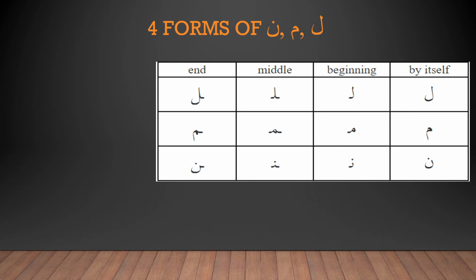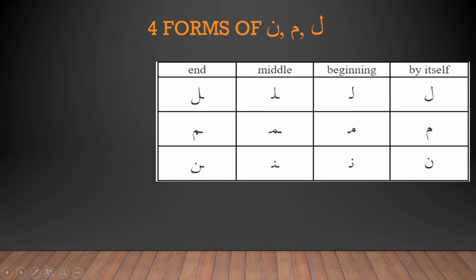Now let's talk about the four forms of Lam, Mim and Noon. As you can see, this is Lam, Mim and Noon. Now the by itself version of Lam is pretty much like how we saw before. At the beginning, it loses its loop and it's just a standing line. In the middle also, it's a standing line. And at the end, we see that the loop comes back.